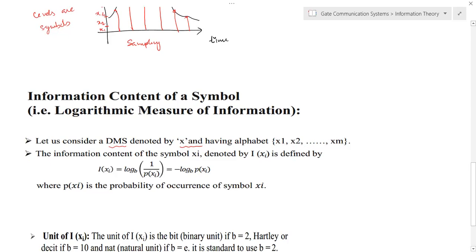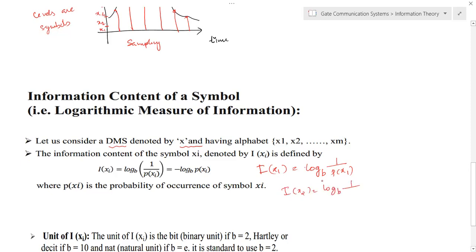Now, the information content of x1 can be defined as log to the base b, in general, of 1 by probability of x1. So this is the information content of a symbol x1. Similarly, the information content of x2 we can write as log to the base b of 1 by probability of x2.